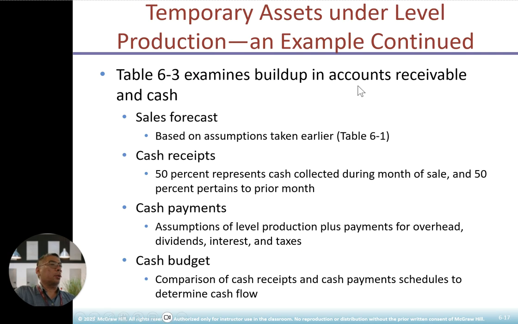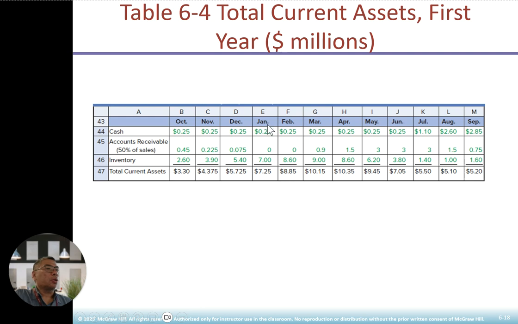So what is the build-up of accounts receivable? It is based on the sales forecast, cash receipts, cash payments, as well as the cash budget. Cash receipts are based on 50% collected during the month of sale and 50% in the prior month. Cash payments are based on the assumed level of production, payments of dividends, interest, expenses and taxes. The cash budget is based on the cash receipts and cash payments. So this gives you an example.